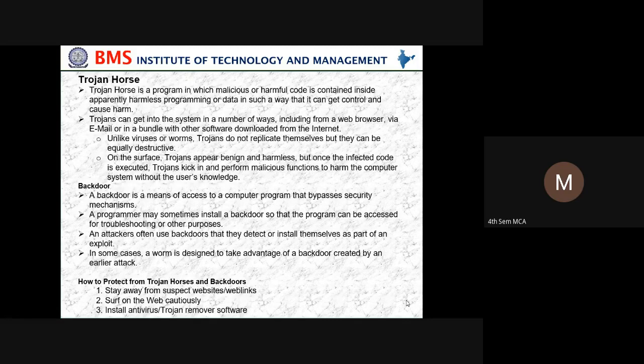So Trojan horse. What is a Trojan horse? It is a program in which harmful malicious code is contained inside. A backdoor is a means of accessing a computer program that bypasses security mechanisms. So how to protect from these two, the Trojan horse and the backdoor? Stay away from suspected websites, surf the web cautiously, and install antivirus or Trojan remover software.